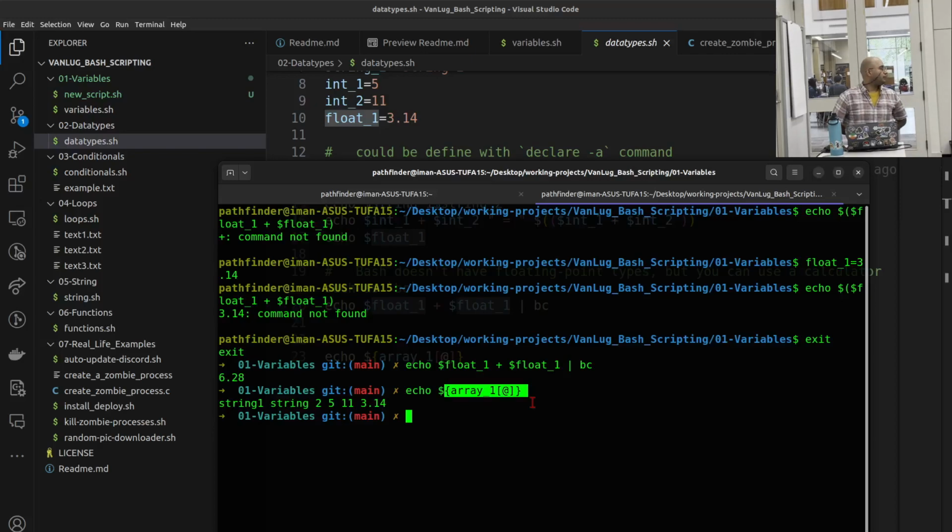Do you know, Kim, if we can have a two-dimensional array in Bash? Yes, you can. It's like an array of arrays. Okay, so you could only use that @ sign on one dimension at a time. One dimension at a time, okay. Good to know, thanks. I'm learning lots of things here.